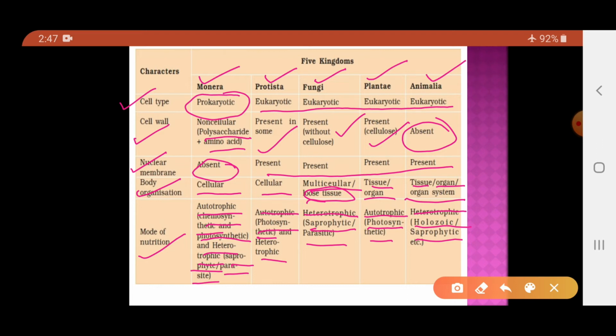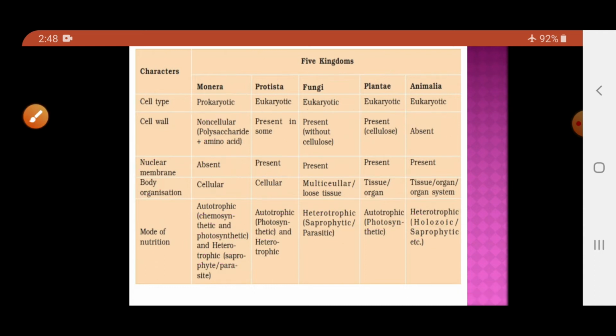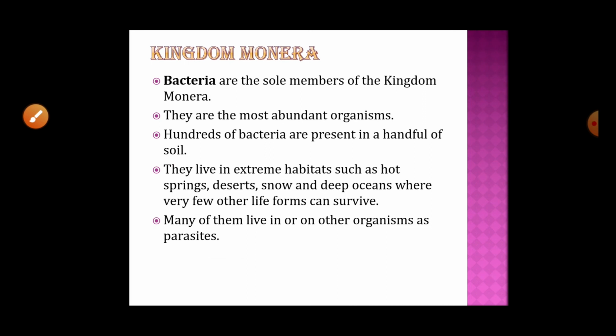So, these are the 5 kingdoms proposed by Whittaker. They are Monera, Protista, Fungi, Plantae and Animalia. For these kingdoms, Whittaker used different criteria to classify the organisms. Certain characteristics used by Whittaker are cell type, cell wall, nuclear membrane, body organization and mode of nutrition. Now we will study in detail each and every kingdom proposed by Whittaker.